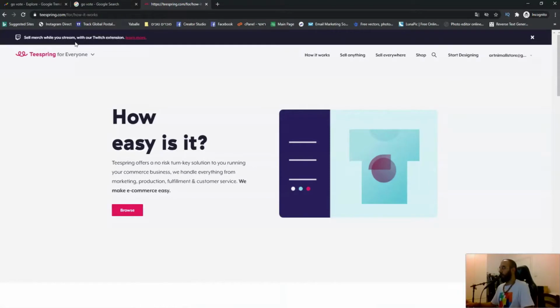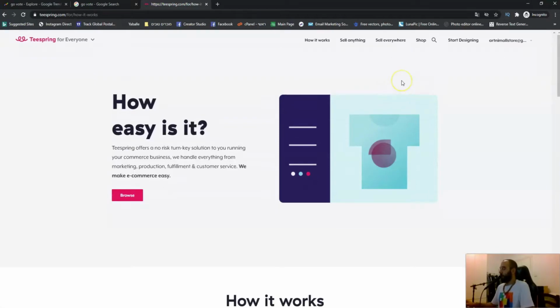So, how easy is it? Teespring offers no risk turnkey solution to you running your commerce business. We handle everything from marketing, production, fulfillment, and customer service. We make e-commerce easy. So you can come to this website even if you don't know a thing about designing, about t-shirts, about e-com, or anything of that. Just follow the steps I'm showing you and you'll be making money online as fast as the election arrived again. So let me show you the next step.